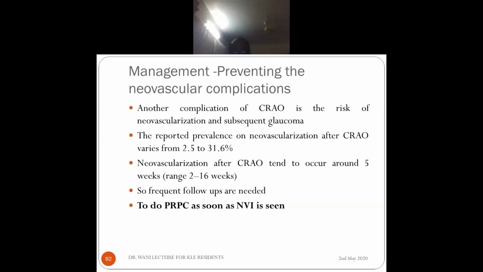You can imagine somebody coming from a village; by the time he reaches the hospital, maybe it will be closed. That's the reason most of the CRAO patients we see do not have very good visual outcomes. By natural course, some patients may have some re-establishment of circulation, or maybe it is partial closure, so they may retain some vision like 6/60, but most of them will not have vision.